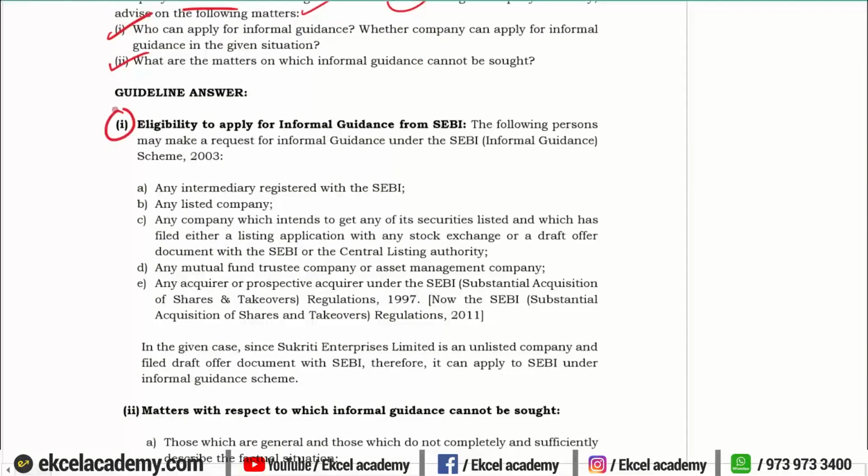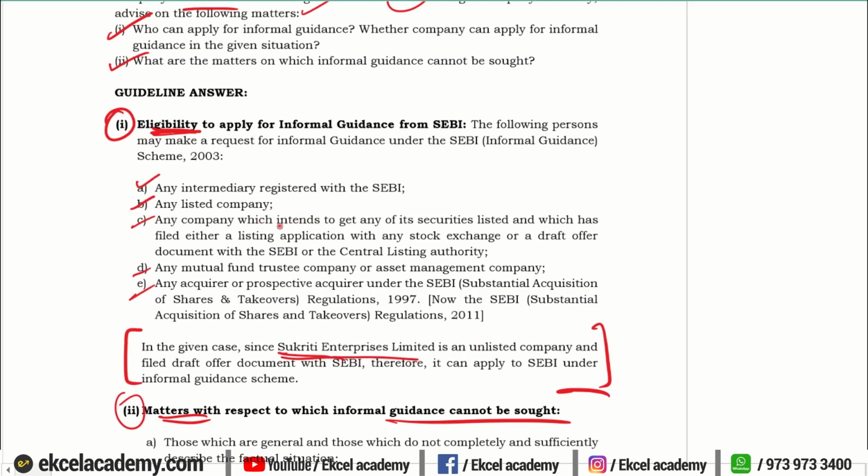So we will first divide our answers into 2 points. First one is eligibility criteria, and second one is the matters on which you cannot seek guidance. So what is the eligibility criteria? We will mention that 5 criteria, and then we will give whether in the instant case this particular company is eligible. Yes, the company is eligible.